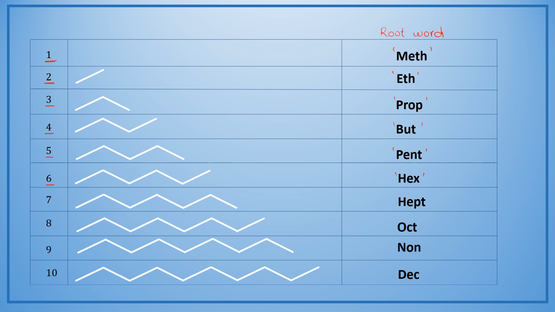We can keep a note of these root words for different numbers of carbon atoms, and this is the first basic and most fundamental step of naming an alkane. So we will be taking the reference of a carbon chain in which we have 6 carbon atoms in the parent chain, and by taking the reference of this particular alkane we will be learning various rules of nomenclature. So let us move ahead and see how we complete the naming of an alkane.